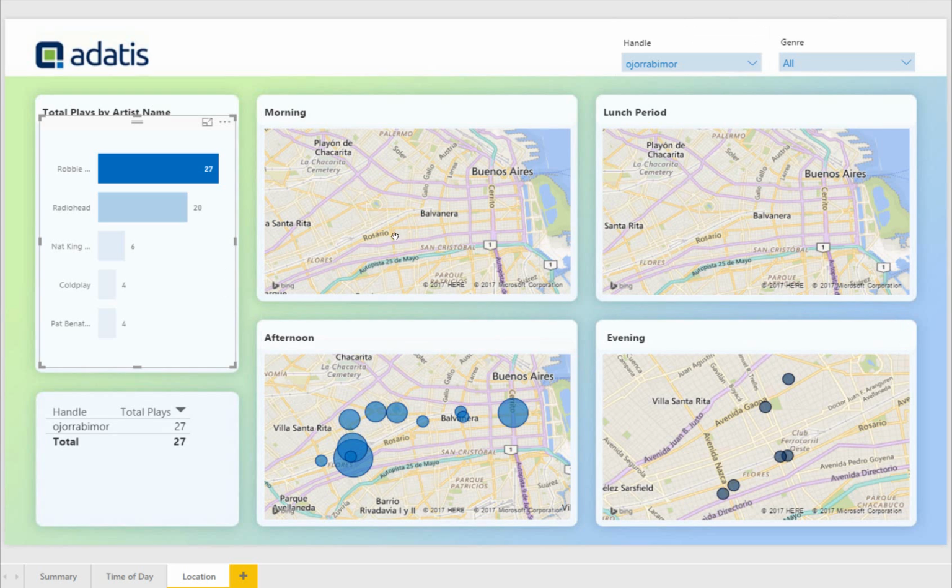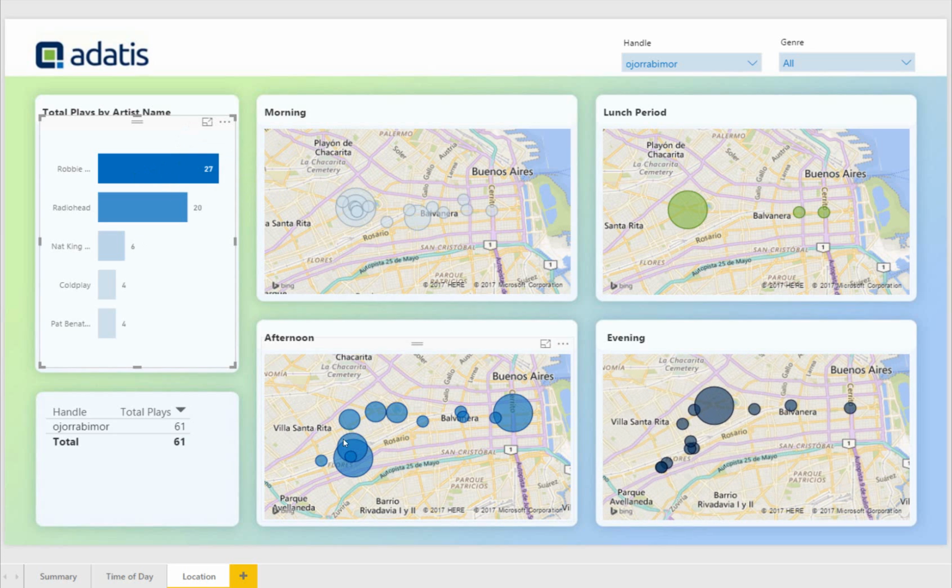And we could speculate that if we cleared these filters, there's clusters of listening in various places throughout this area of Buenos Aires, and you could speculate that that's where they work or where they live, and take that analysis further.